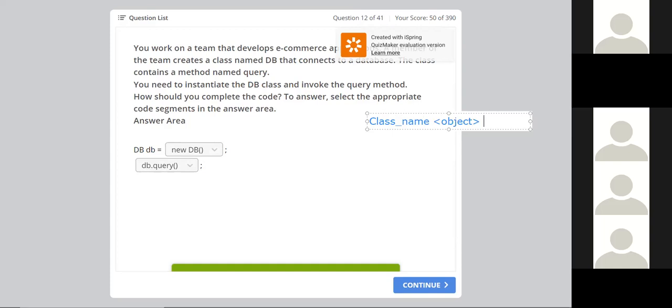Correct. Equal to new keyword. Why do we use the new keyword? The new keyword is responsible for providing space to your object in the memory. Then again class name and parentheses. Again class name and parentheses. Extend it to the left side so that it will come in the same line. Left, not right. And the new keyword, why do we use it? So that it will provide space to the object. What is the object name here? DB. Okay. It will provide space to the object.